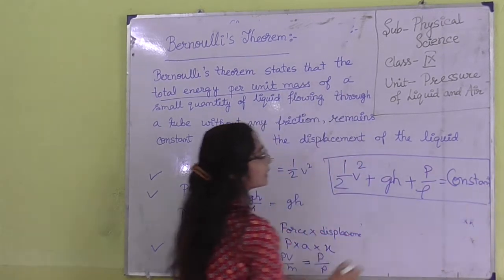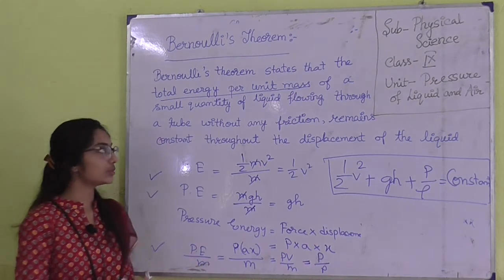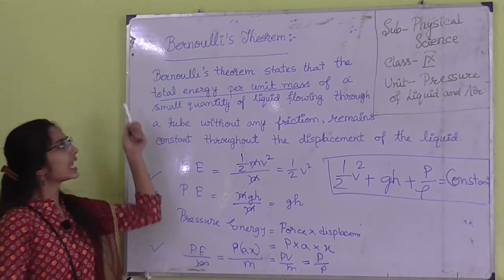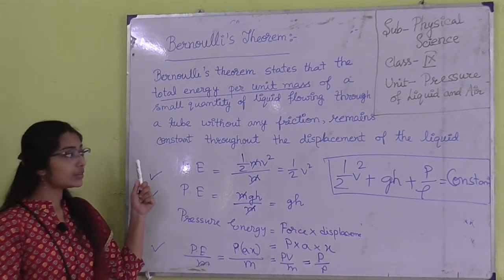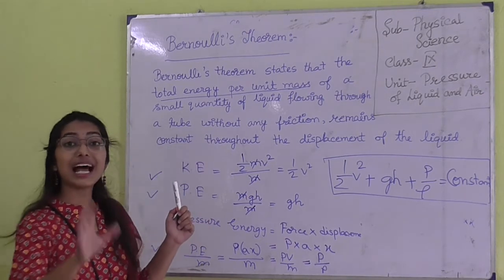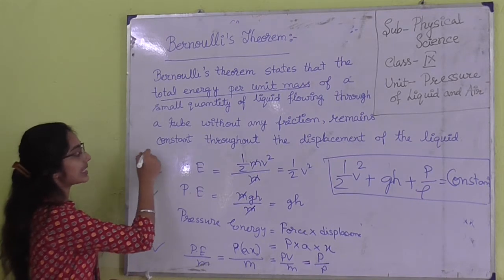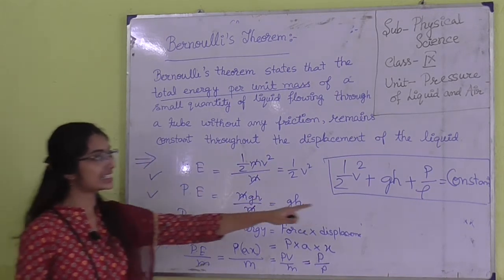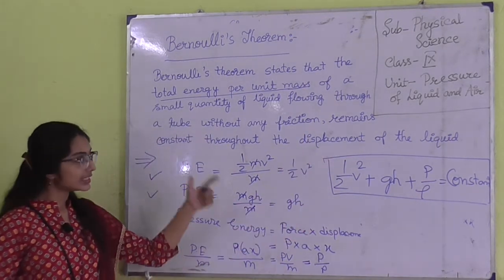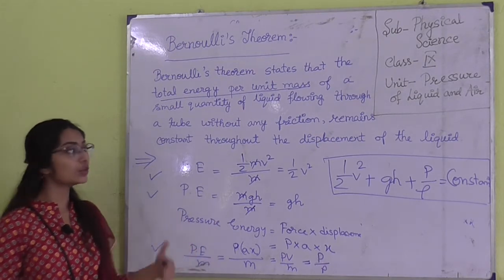Whenever you are asked to write the statement of Bernoulli's theorem, you can write only this. But whenever you are asked to derive Bernoulli's theorem, you have to describe this from start to end, writing line by line. Then only the answer will be complete.